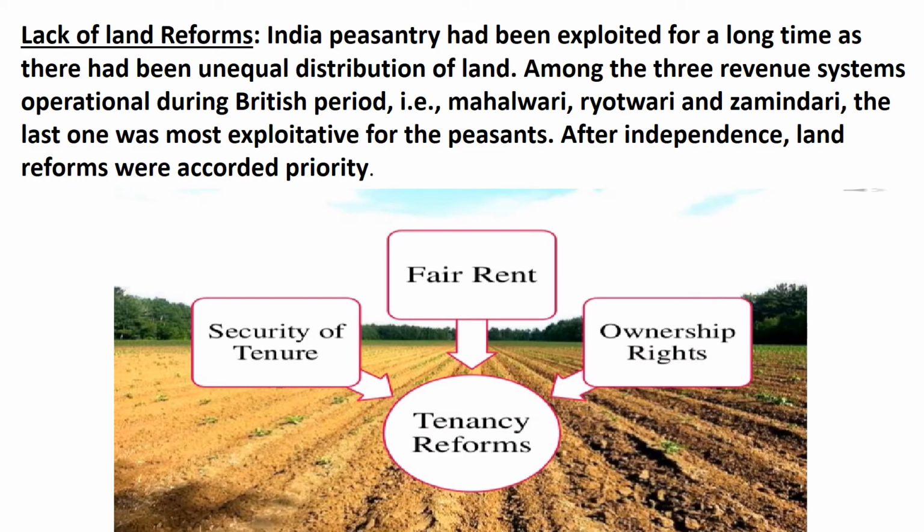Lack of land reforms. Indian peasantry had been exploited for a long time as there had been unequal distribution of land among the three revenue systems operational during the British period, that is Mahalwari, Raiyatwari and Zamindari. The last one was most exploitative for the peasants. After independence, land reforms were accorded priority. Children, these reforms were not implemented effectively due to lack of strong political will.